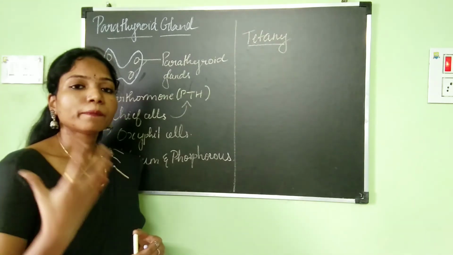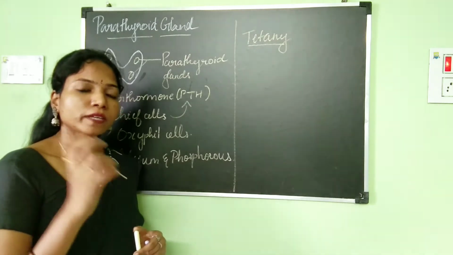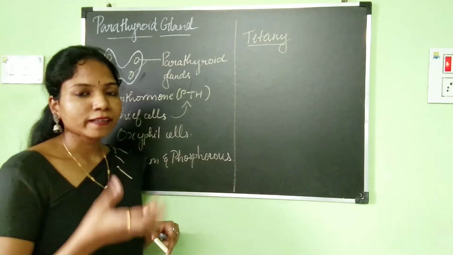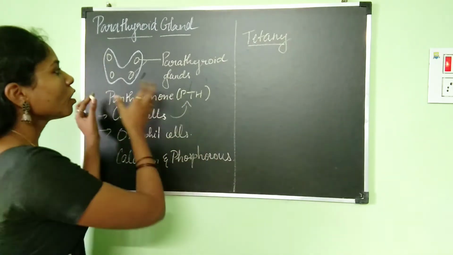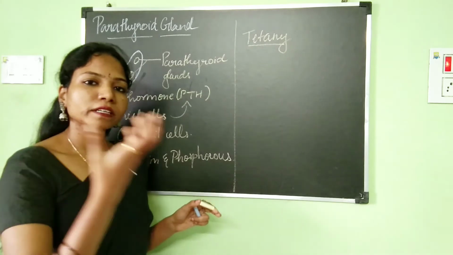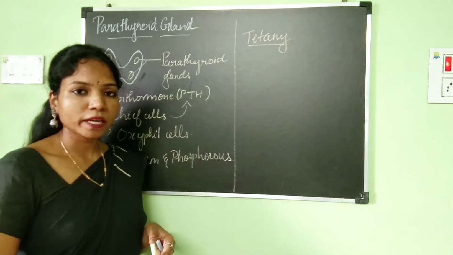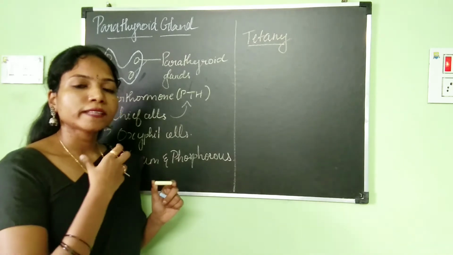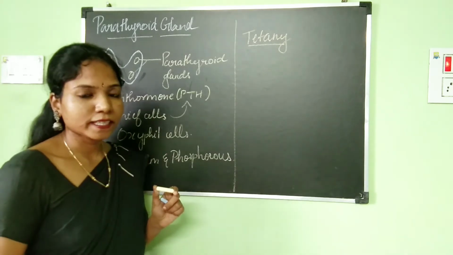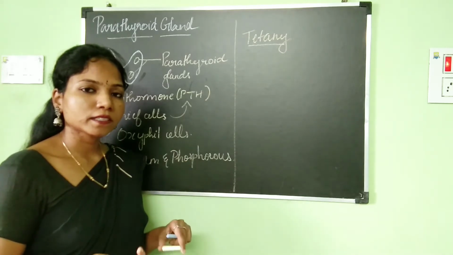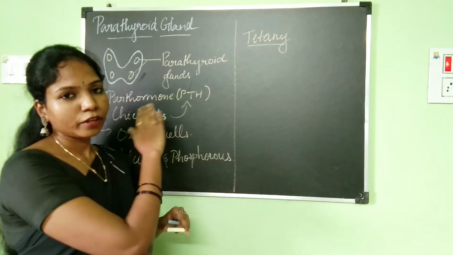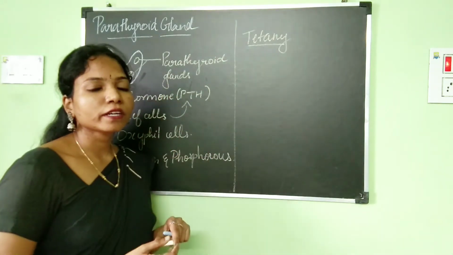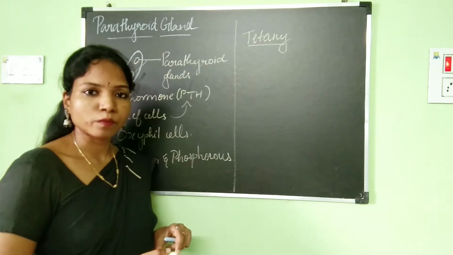For example, a person is in a situation where he has to get his thyroid gland removed. When the thyroid gland has to be removed, along with it the parathyroid gland is also going to get removed. Am I right? So this happens during thyroidectomy, where the thyroid gland is removed. As the parathyroid glands are located behind the thyroid gland, along with the thyroid gland, the parathyroid glands are also going to get removed.